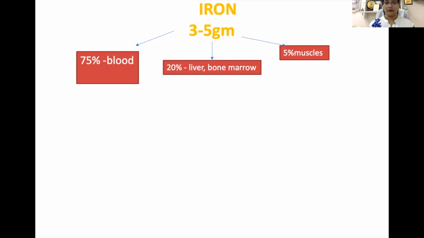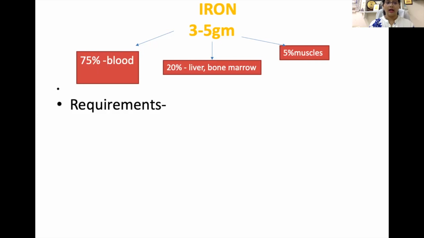Iron has different functions in our body, and its daily requirement is also important. An average Indian diet contains 20 milligram of iron, but as most of our diet is vegetarian, ultimately only 1 to 2 milligram is absorbed in our body.